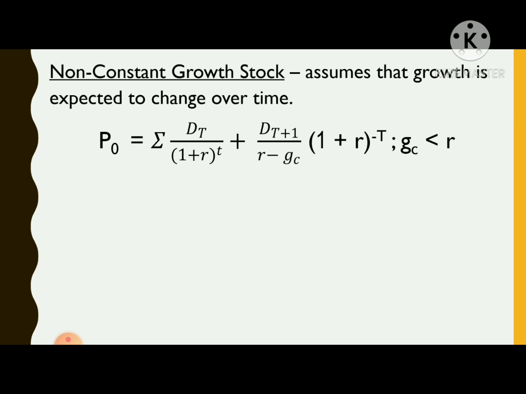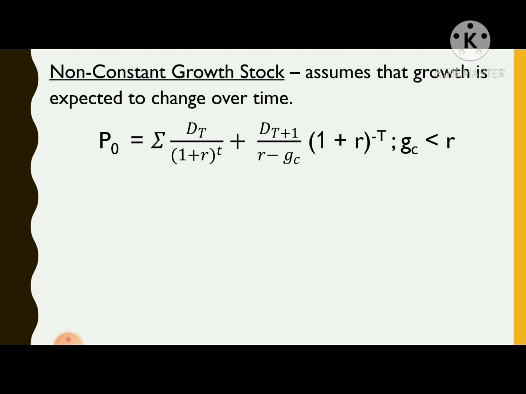formula P sub 0 is equal to the summation of D sub t all over the quantity 1 plus r raised to t plus D sub t plus 1 all over r minus g sub c times the quantity 1 plus r raised to negative t.